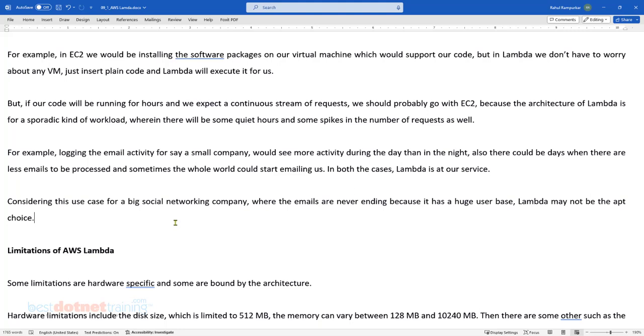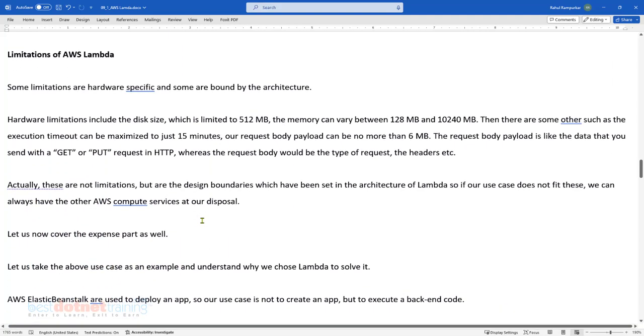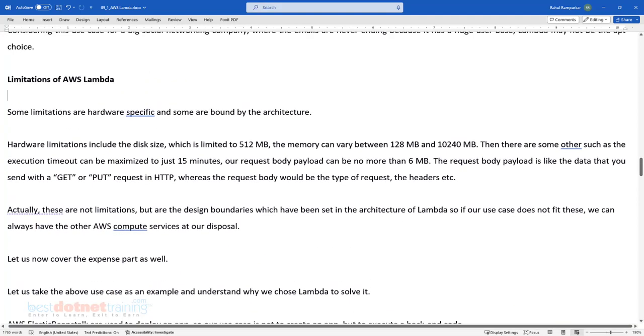Okay, and moreover, Lambda also operates under certain limitations. So let's understand what these limitations are, and after I make you understand them, we'll have a look at a bit of pricing examples as well. Certain examples are discussed on the AWS official site. We'll have a look at those examples to understand the pricing in a better way. But before that, what are the limitations of Lambda, right? So let's think of the limitations.